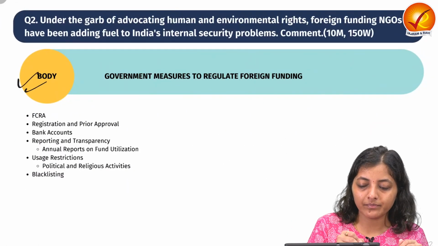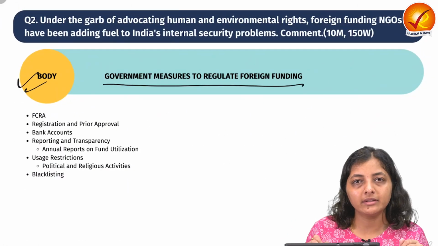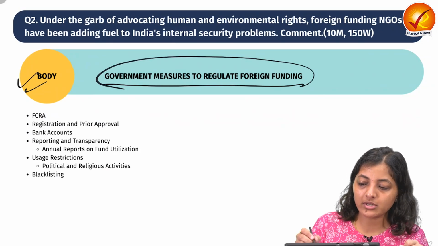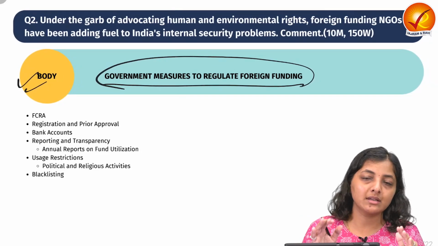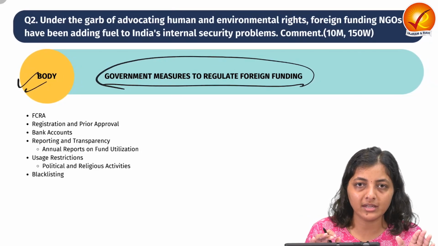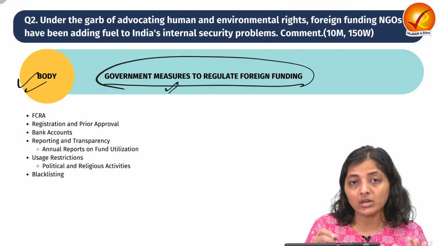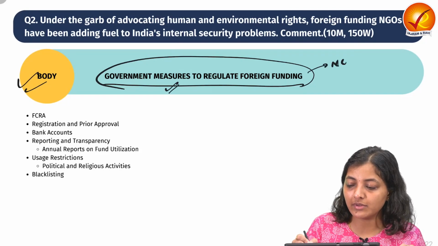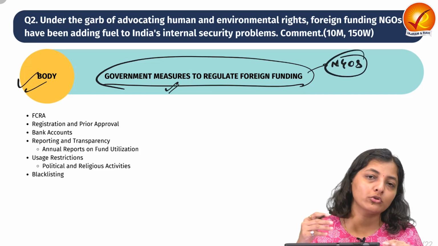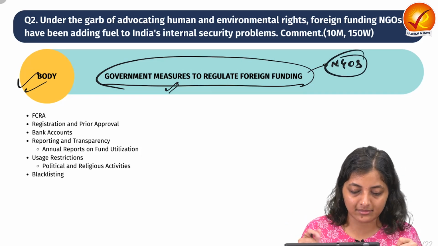Then next is government measures to regulate the foreign funding. The question has not explicitly asked, but if the question is asking about some challenges, that what are the challenges posed by this foreign funding, you can also write that what government is doing to regulate the foreign funding so that NGOs will be regulated so as to not carry out the anti-national activities.